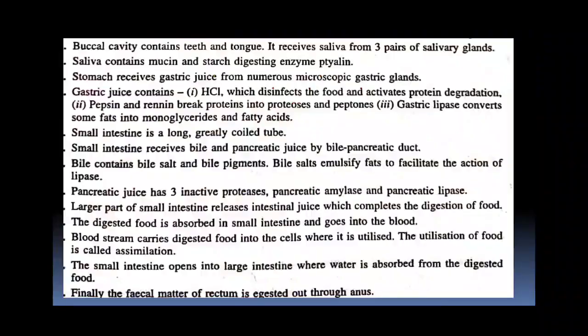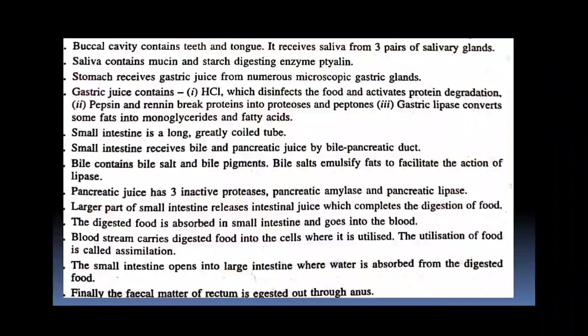The stomach contains gastric glands in its wall that secrete gastric juices which contain HCl, pepsin and mucus. HCl disinfects the food and activates protein degradation, pepsin breaks protein into proteoses, and gastric lipase converts some fat into monoglycerides and fatty acids. Small intestine is a long, greatly coiled tube and it is the site of complete digestion of food, and it receives the secretions from pancreas and liver, and it has numerous finger-like projections called villi for absorption of food.